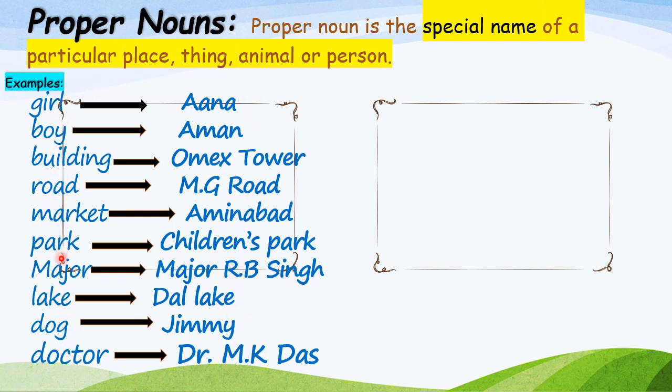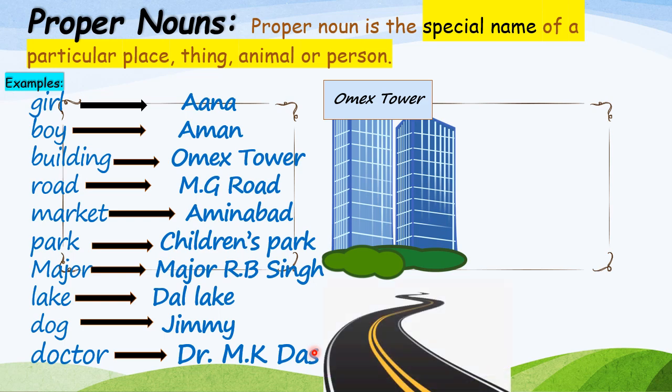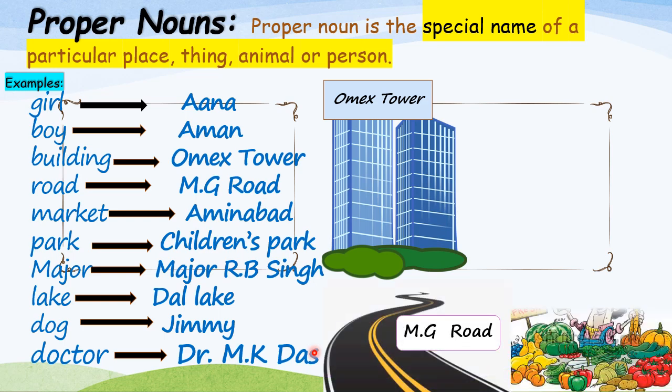Common nouns talk about a general group or class. Proper nouns talk about a particular place, thing, animal or person. Let's take a few more examples. This is a building. Which building? Omex Tower. This is a road. Which road? MG Road. This is a shop, a shop of vegetables. So what is the name of the shop?